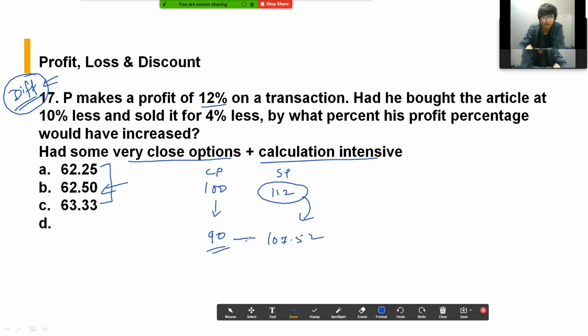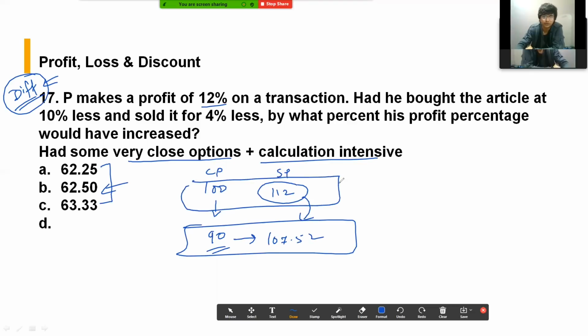Okay, so you have to see the profit percent in this case. In the original case the profit percent was 12%, and in this case, I tried this, on 90 you are making a profit of 17.52. I approximated it and it came out around 98, approximately a little less than 20%.